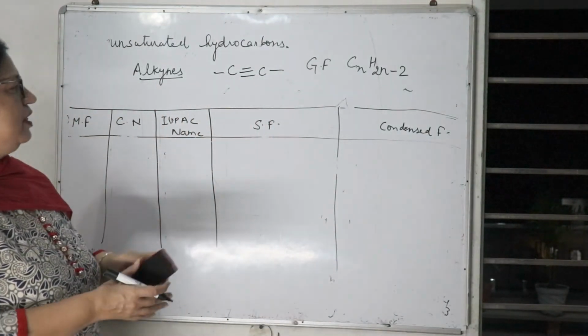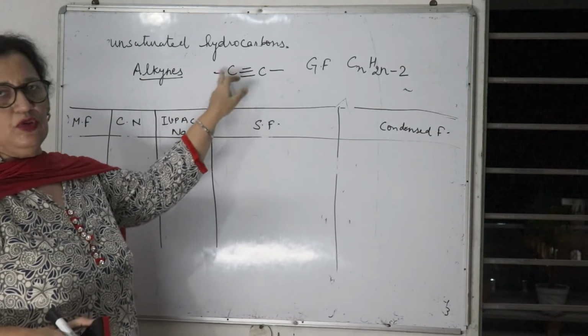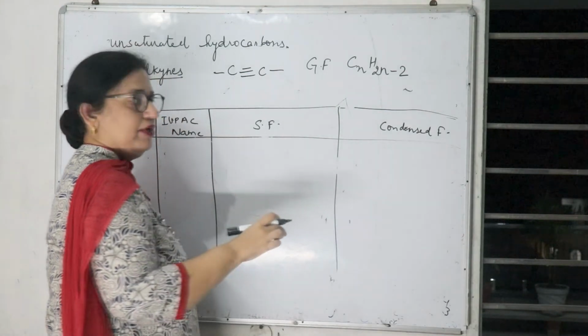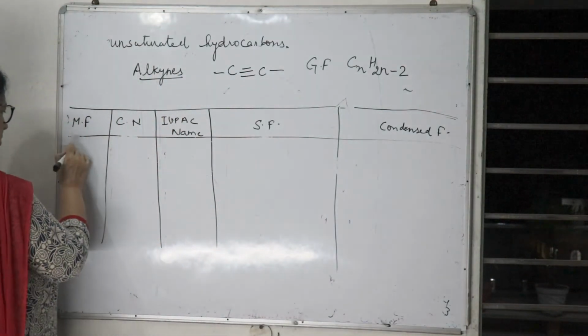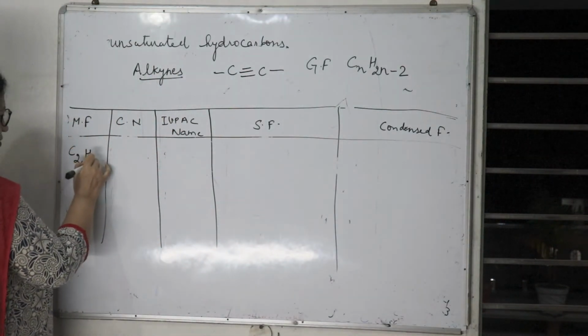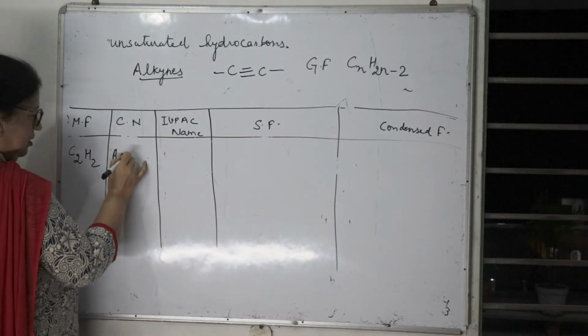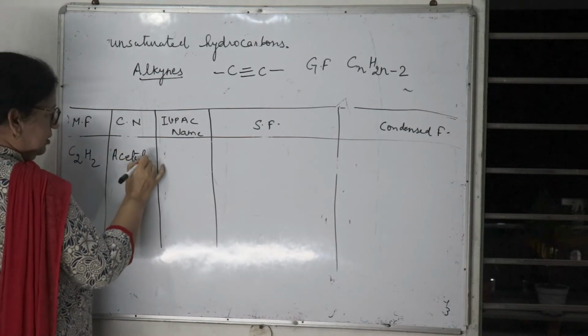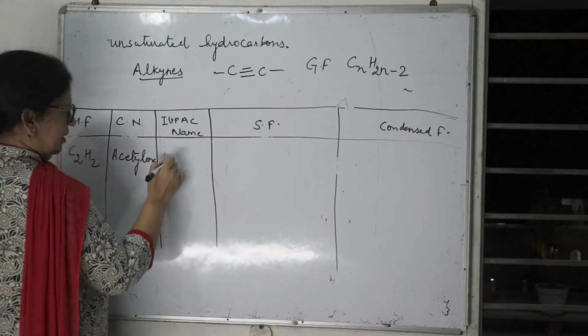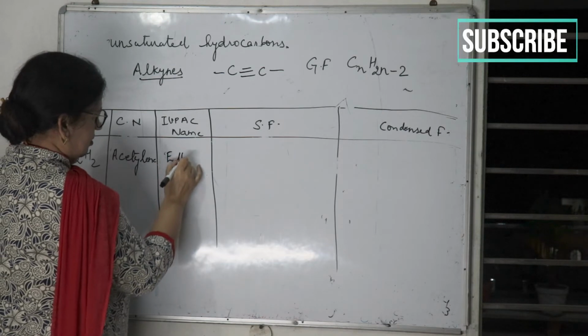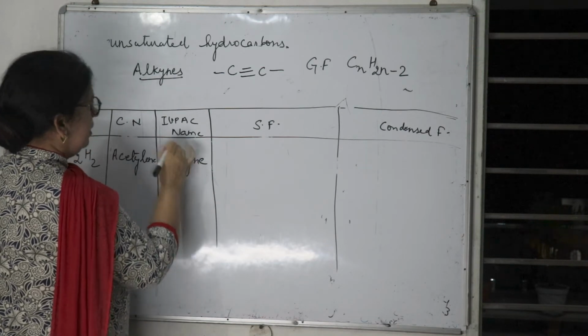The first member, because they have a carbon-carbon triple bond between the 2 carbons, starts with the value of n equal to 2. So this is C2H2, and the common name is acetylene. The IUPAC name is ethyne, because they are alkynes.